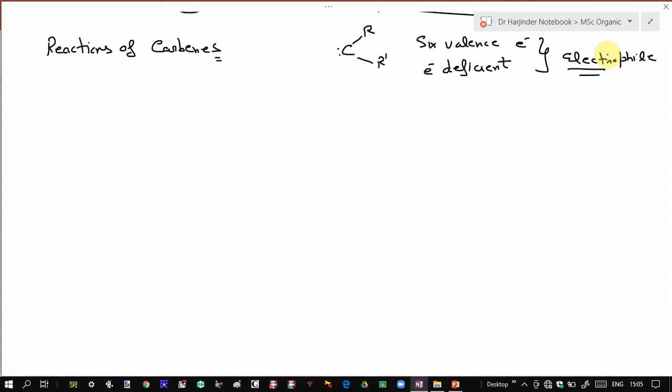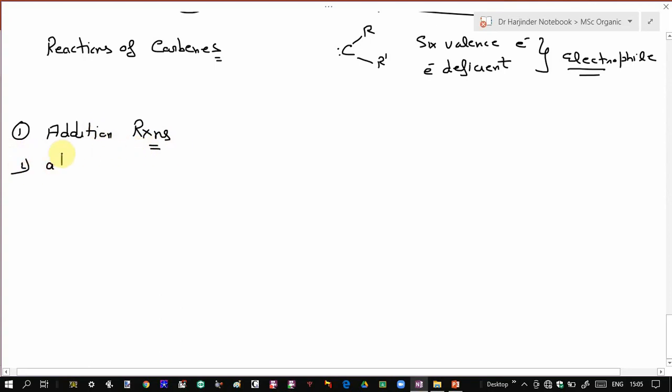Now the very first reaction, and a very important reaction of carbenes, is addition reactions. The very first addition reaction of carbenes is addition to alkenes.